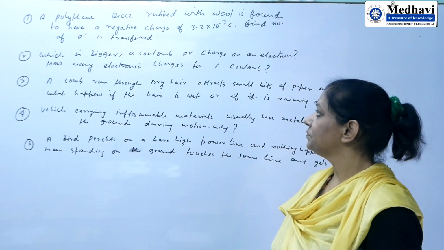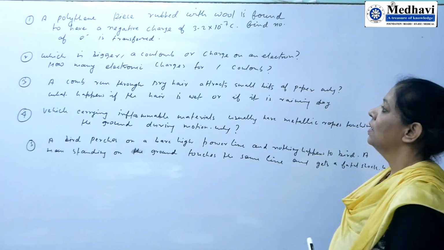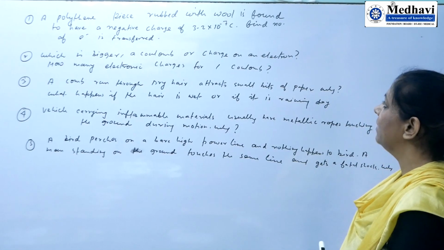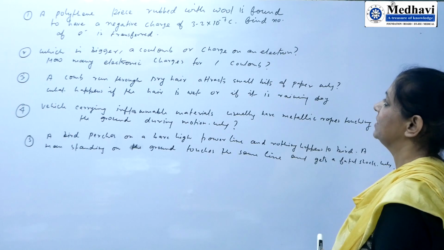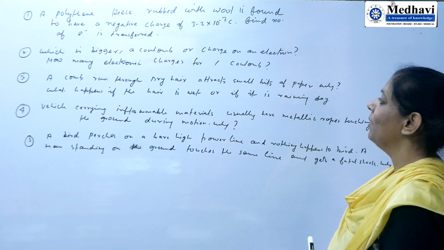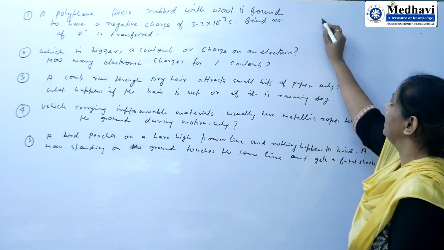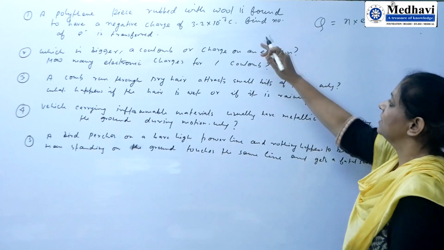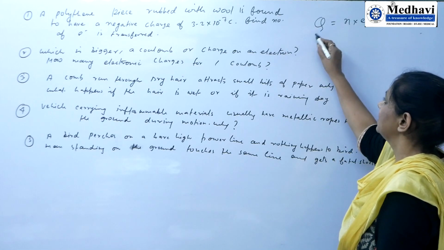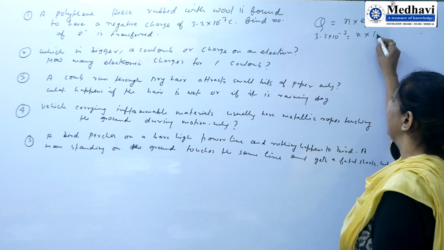First, a polythene piece rubbed with wool is found to have a negative charge of 3.2 × 10^-7 coulomb. Find the number of electrons transferred. This question is based on quantization of charge. Q = n e, where Q is the charge present on the body, given as 3.2 × 10^-7, and we know the electron charge.